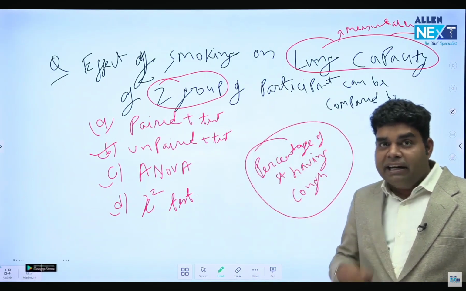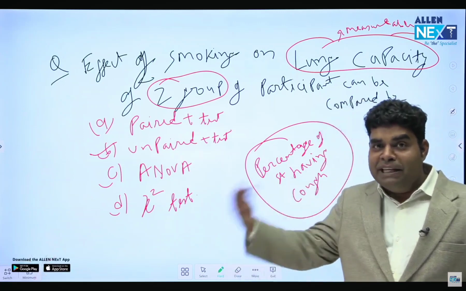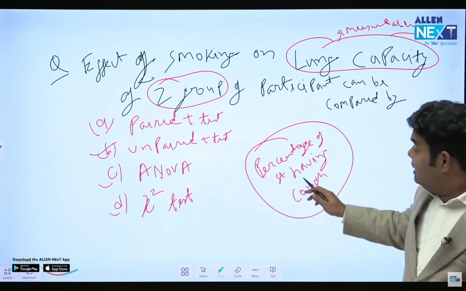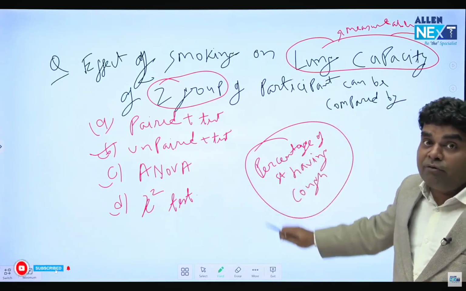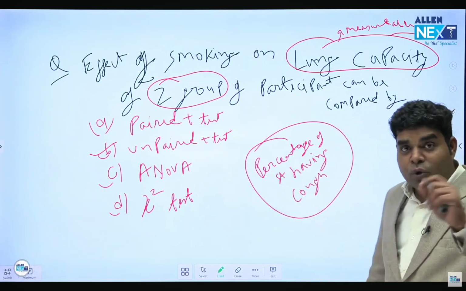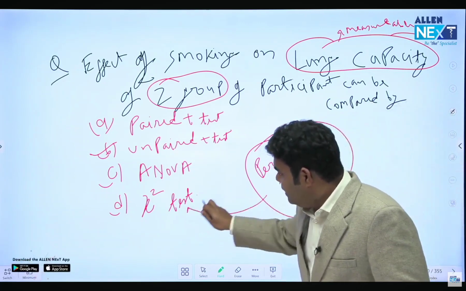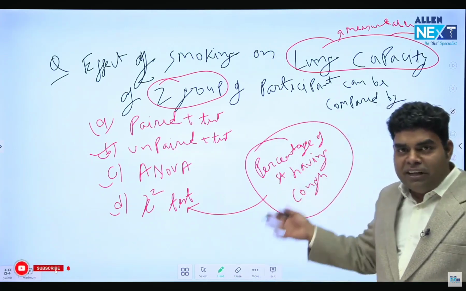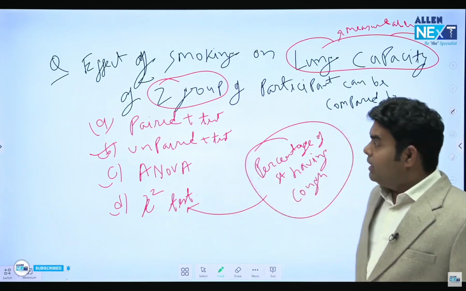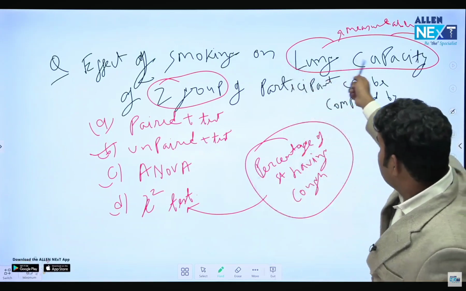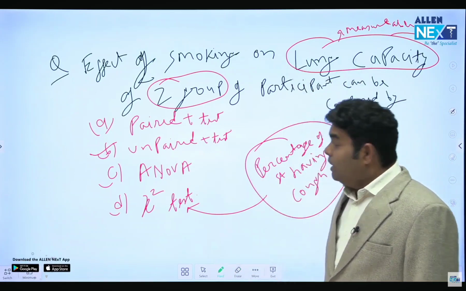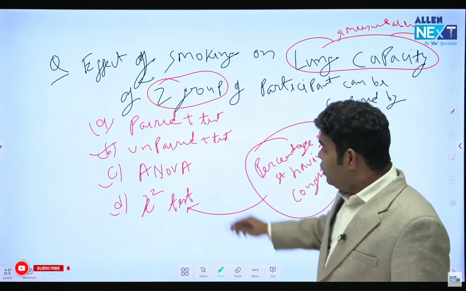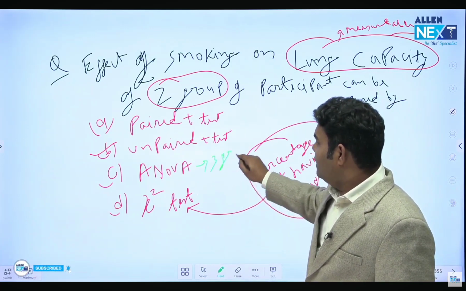See, cough is a category. You can have mild cough, moderate cough, severe cough. And anyway, the data is in percentage. Percentage and proportion are for qualitative data. Cough is also qualitative. So the answer is chi-square test. If they change to percentage of students having cough, chi-square. In the same question, if I am trying to find the effect of smoking on lung capacity of three groups of students, the answer will be ANOVA.